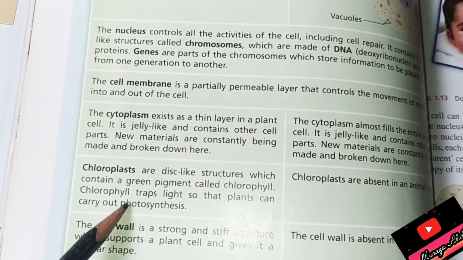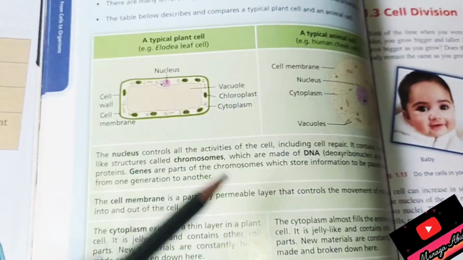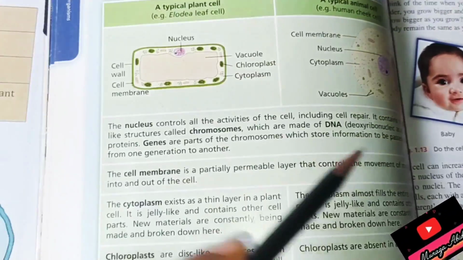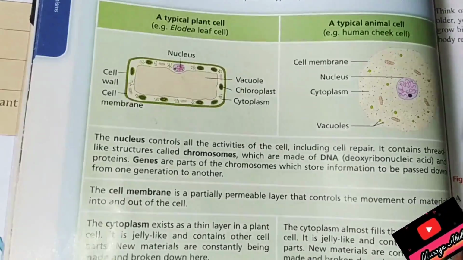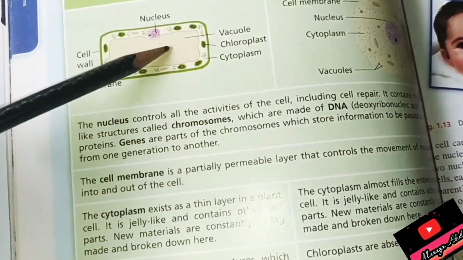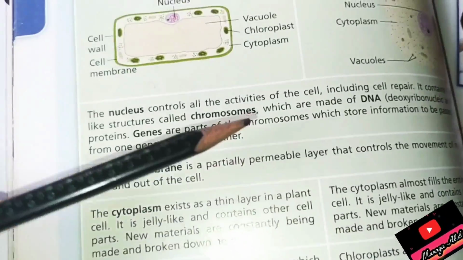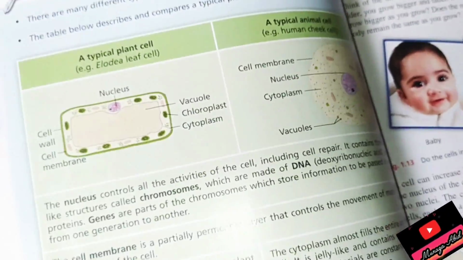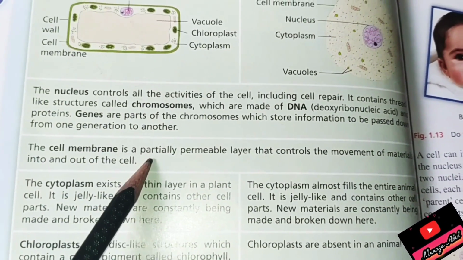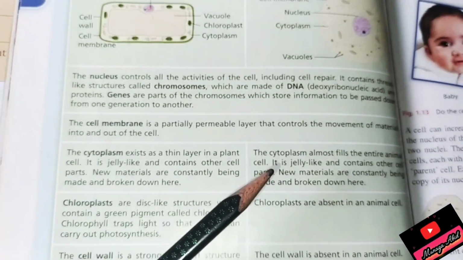Secondly, as I've told you, chloroplasts are disc-like structures that are present in plant cells but not present in animal cells. The cell wall is present in plant cells but not present in animal cells. The vacuole is the bigger one here, but here are the small vacuoles, okay? The things that are common in both animal and plant cells are: number 1, nucleus; number 2, cell membrane; number 3, mitochondria; and number 4, cytoplasm.